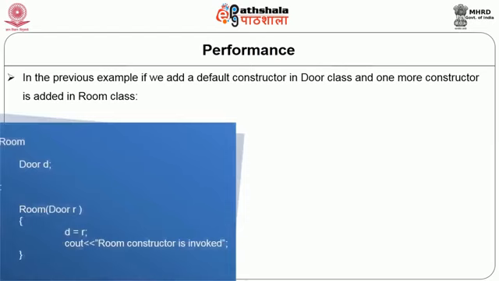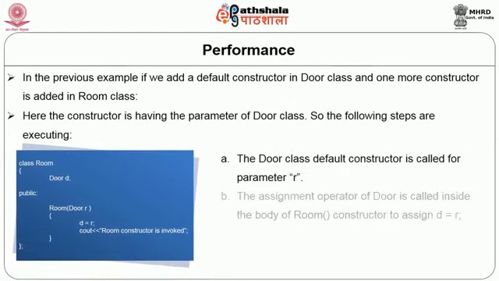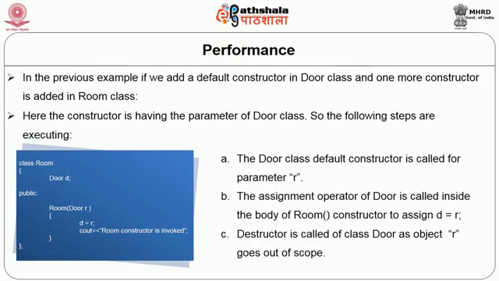In this case, the constructor is having the parameter of the door class. So, the following steps are executed. The door class default constructor is called for parameter R. The assignment operator of door is called inside the body of the room constructor to assign D is equal to R, and then finally the destructor is called, that is, the destructor of the door class is called when R goes out of scope. We will discuss destructors in the next session.